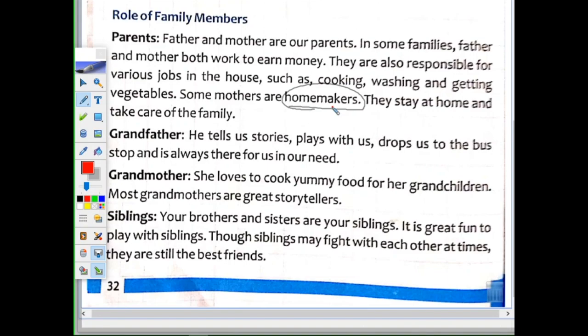It is great fun to play with siblings. We all know if you are having brothers and sisters, you enjoy with them, you play with them and have fun. Sometimes we do fight. It's quite natural, children. In school also when you come, you fight with your friends. But next day, when you come in the morning, you first see where is that friend, where she is gone or where he is gone and why he has not come today. If one day also your friend doesn't come, you don't feel good. So, like friends, siblings, brothers and sisters, are also very good friends.